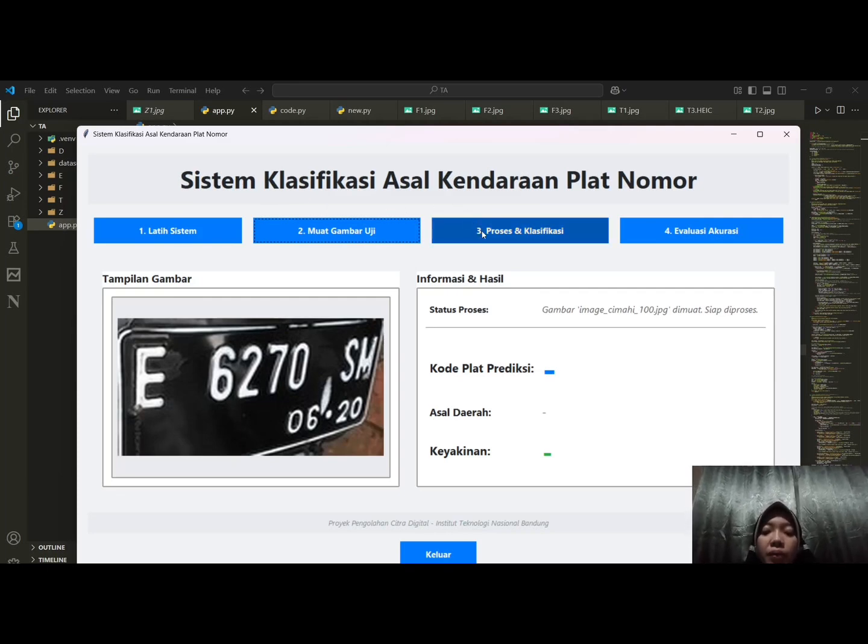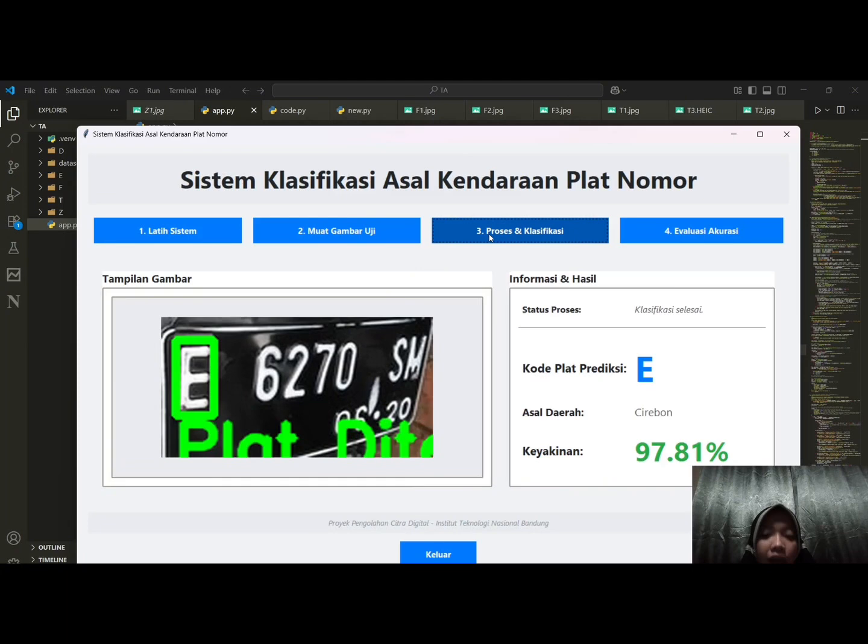Number 3, process and classify. This is the core step where the system detects and classifies the license plate information. When the process and classify button is clicked, the system analyzes the selected image to detect the license plate. It highlights the license plate area with a green bounding box. Then it extracts HOG features and uses the trained model to classify the plate's origin letter.